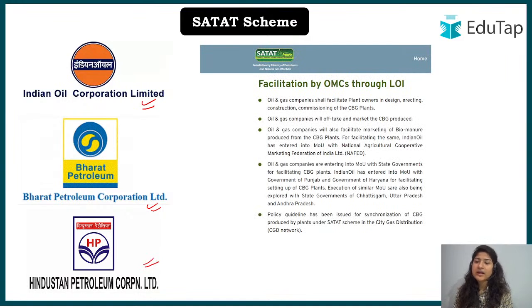Okay, so this is a snippet again taken from the SATAT website itself for better understanding. So see what they will do. One basic point that you can easily remember is that whatever CBG, compressed biogas, is produced by the plants, these three companies, PSUs, will acquire it and then distribute it to the consumers. So these companies will take the CBG and then further distribute it.